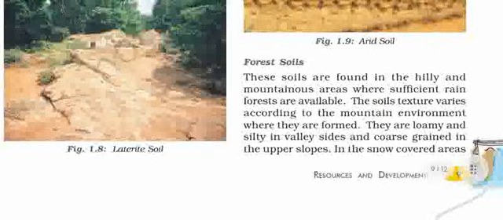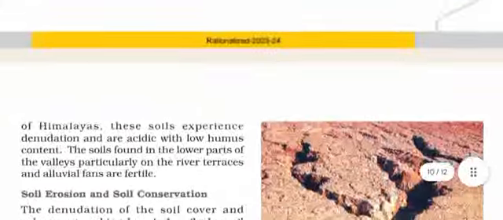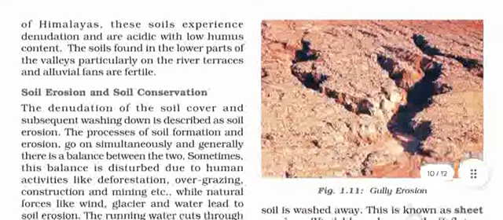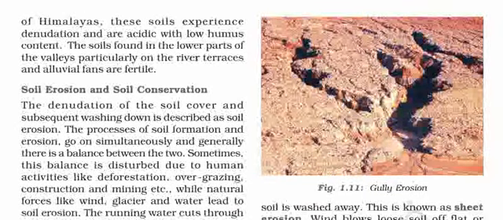Forest soil. These soils are found in the hilly and mountainous areas where sufficient rain forests are available. The soil's texture varies according to the mountain environment where they are found. They are loamy and silty in valley sides and coarse-grained in the upper slopes. In the snow-covered areas of Himalayas, these soils experience denudation and are acidic with low humus content. The soils found in the lower parts of the valleys, particularly on the river terraces and alluvial plains, are fertile.